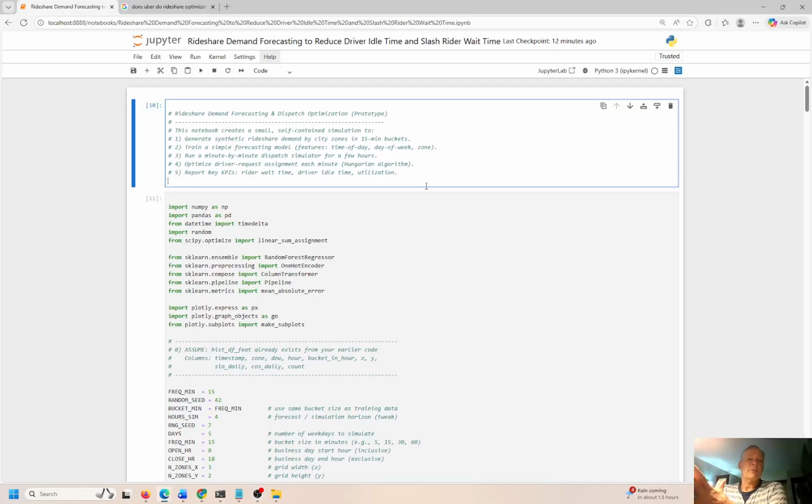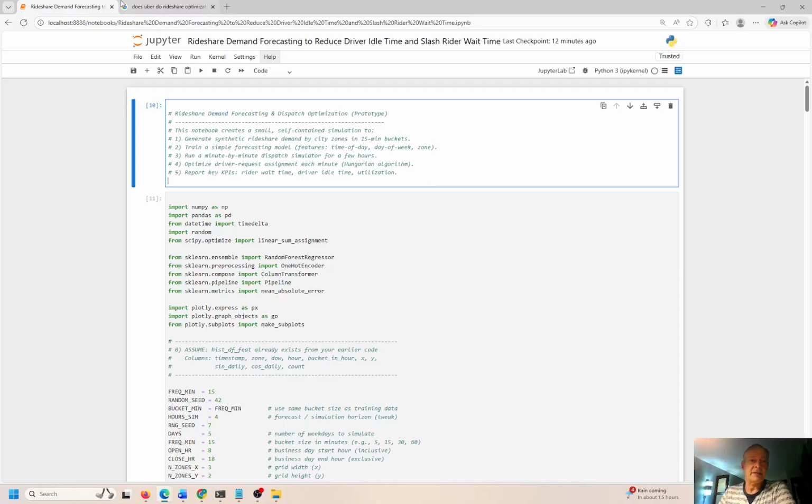So today I want to talk about rideshare demand forecasting and dispatch optimization. We will look at some examples using Uber data, and I'm going to create this data synthetically because I don't have access to their actual data. Only they have that, right? But I want to try to understand how their algorithms work, and presumably they do try to optimize this.